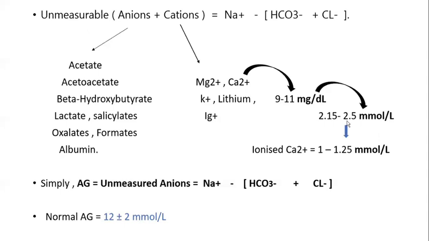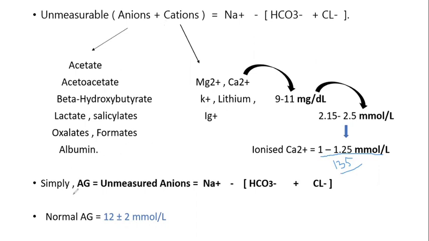So if we divide again, only about 1 to 1.25 millimoles per liter is the level of ionized calcium. The measurable cation here is sodium. What is the sodium value? It will be around 135. So compare 135 to 1 millimole per liter. That is why we are not considering calcium and magnesium, and the same goes for albumin, as unmeasurable ions.